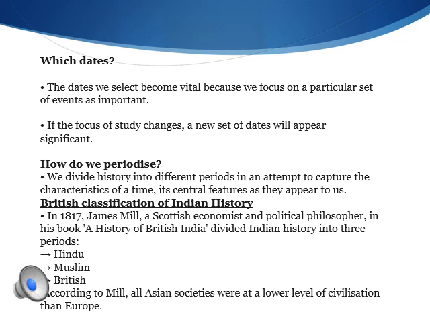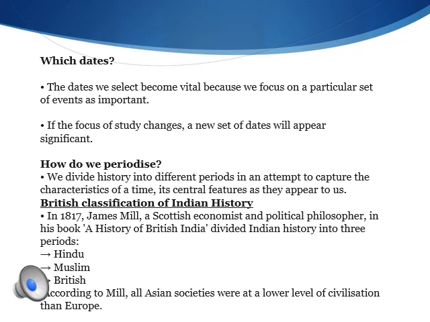In order to know why the things have happened, history has to periodize. That means it has to be divided into sections. This was first done by James Mill in 1817. He was a Scottish Britisher and also a political philosopher. In his book, he wrote about the division of Indian history.